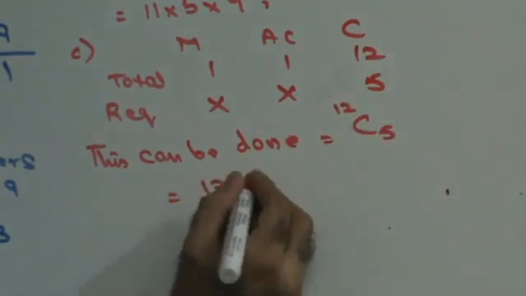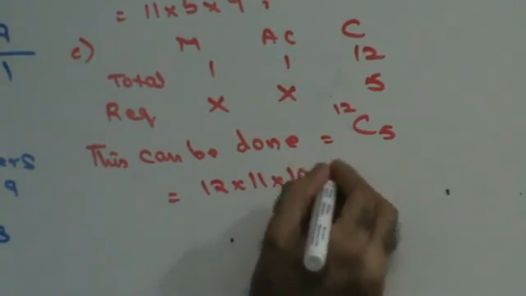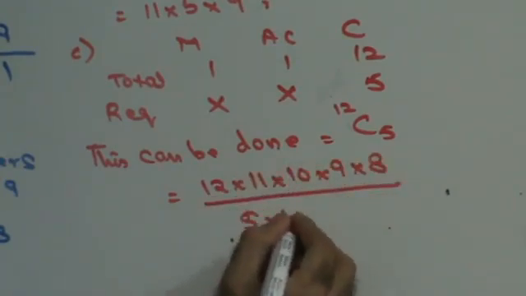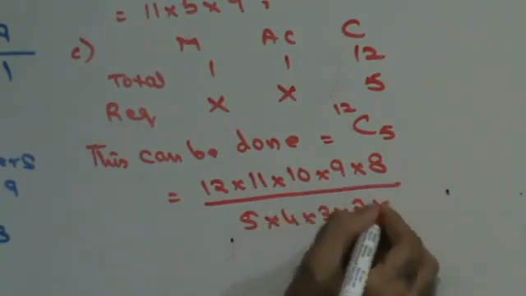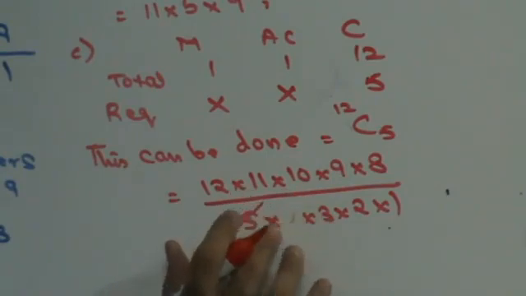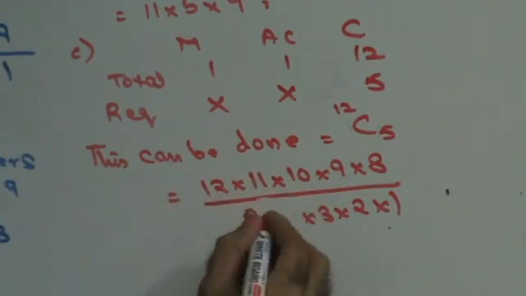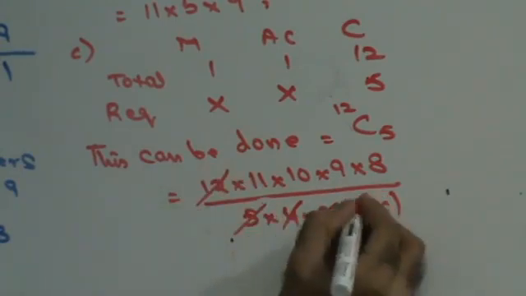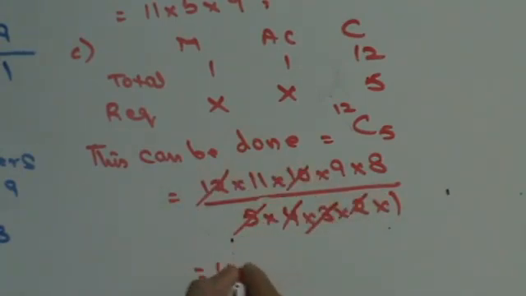So this is 12 into 11 into 10 into 9 into 8 upon 5 into 4 into 3 into 2 into 1. 4 threes are 12, 5 twos are 10. So this will be 11 into 9 into 8. Those are the ways in which neither the manager nor the accountant will be selected. Next, take on next sum please.